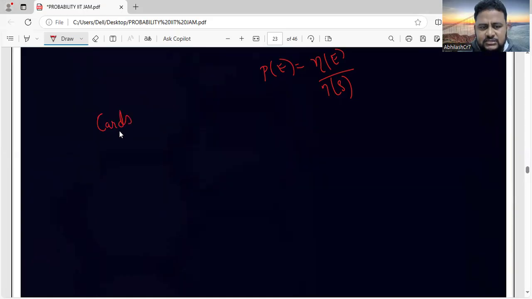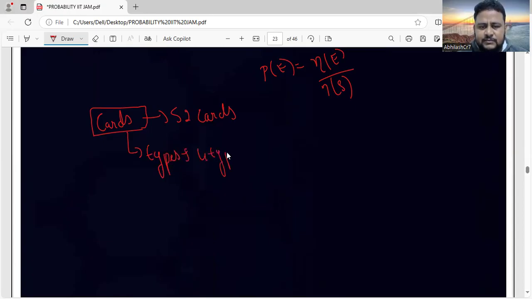When it comes to cards, remember one thing. How many cards are there in total, friends? There are total 52 cards. Remember this. Now, types of cards. When it comes to the 52 cards, they are of how many types? They are of 4 types, friends. Okay, there are 4 types.